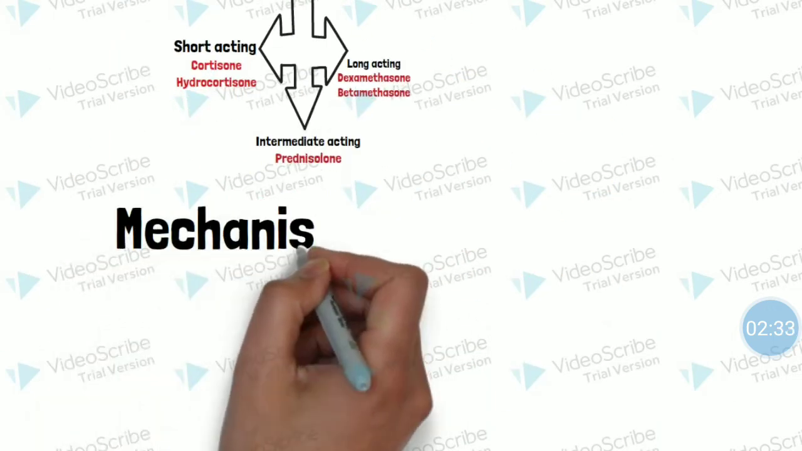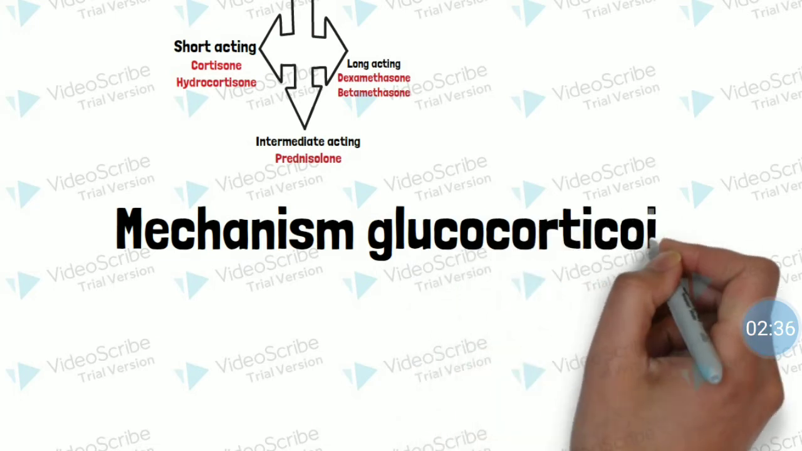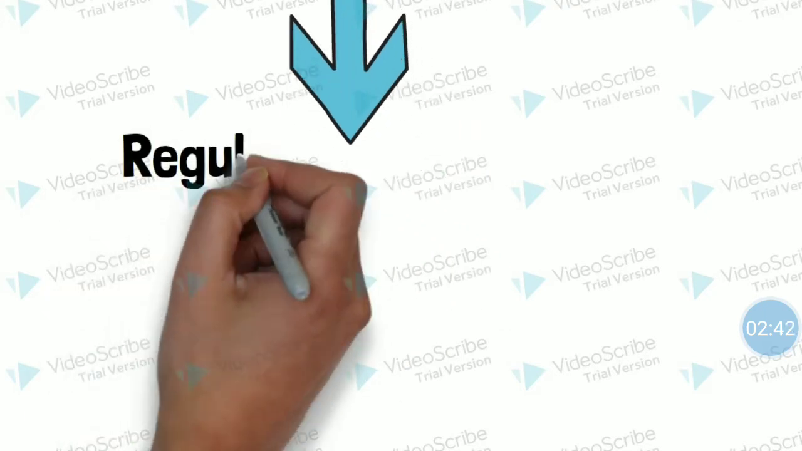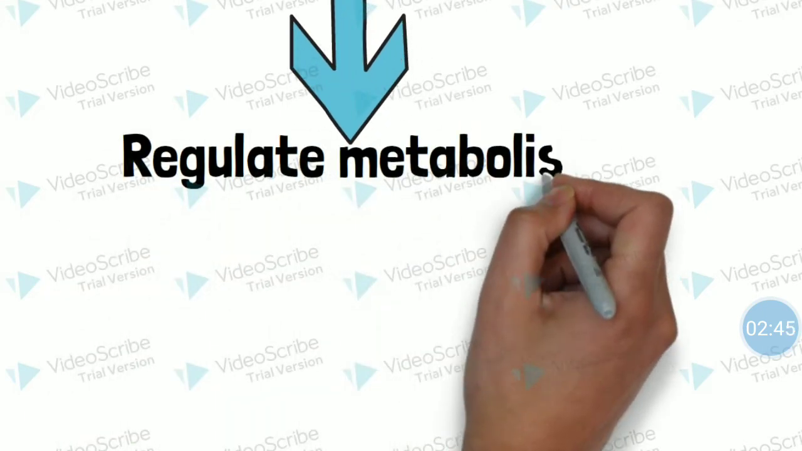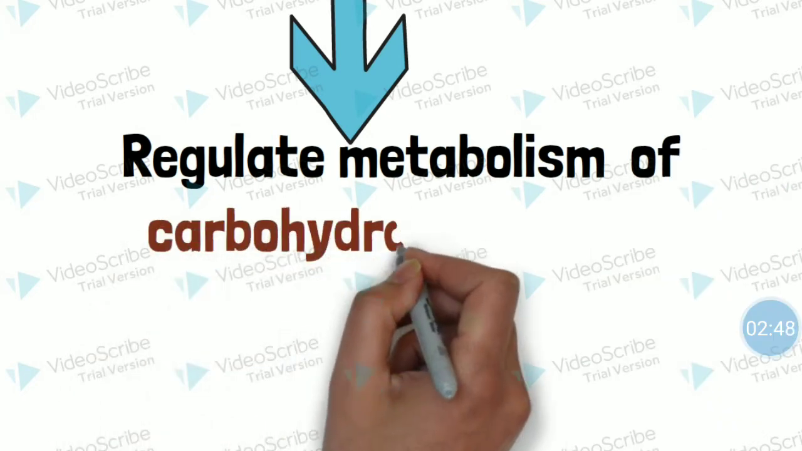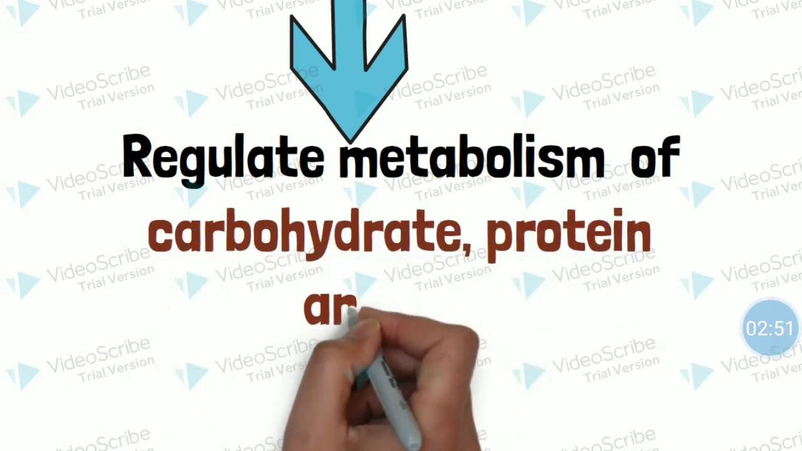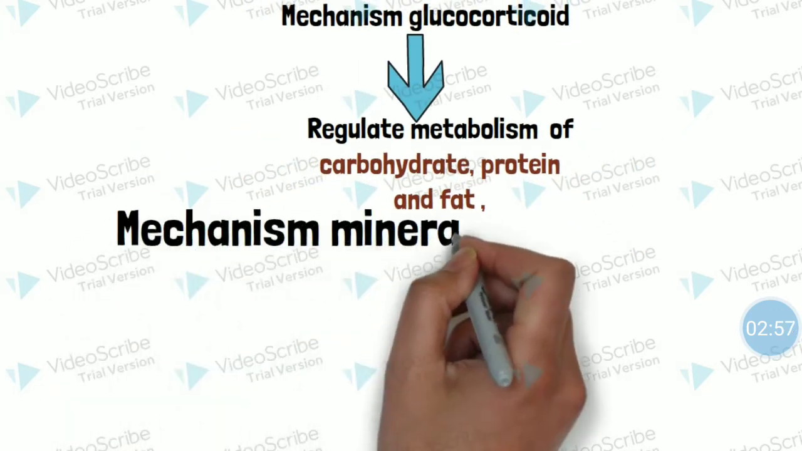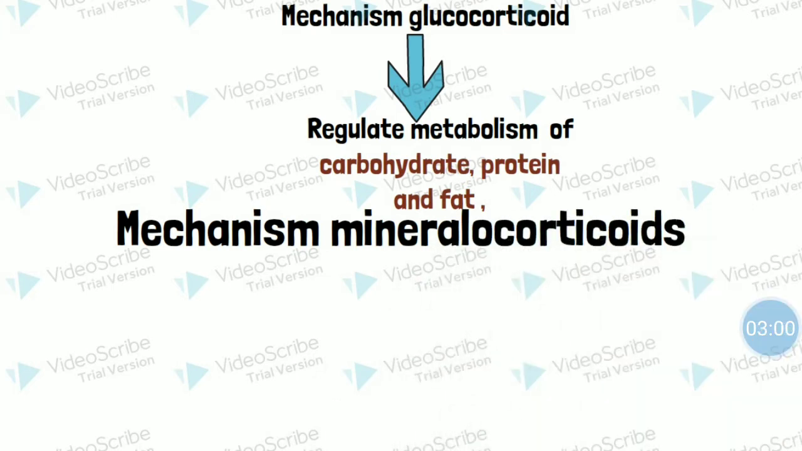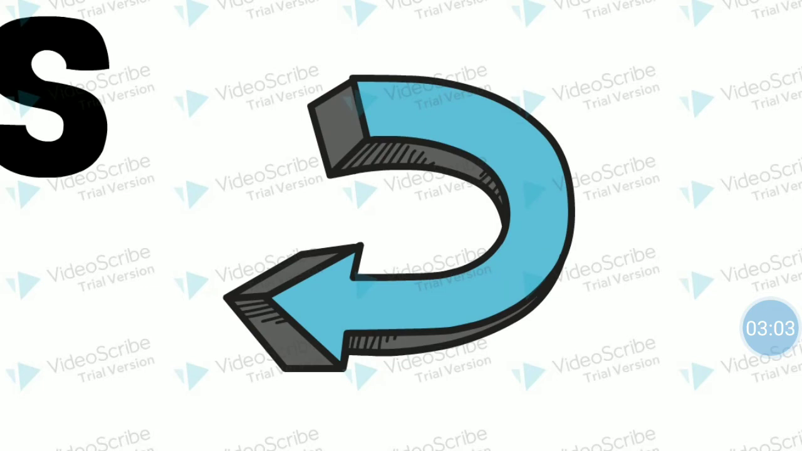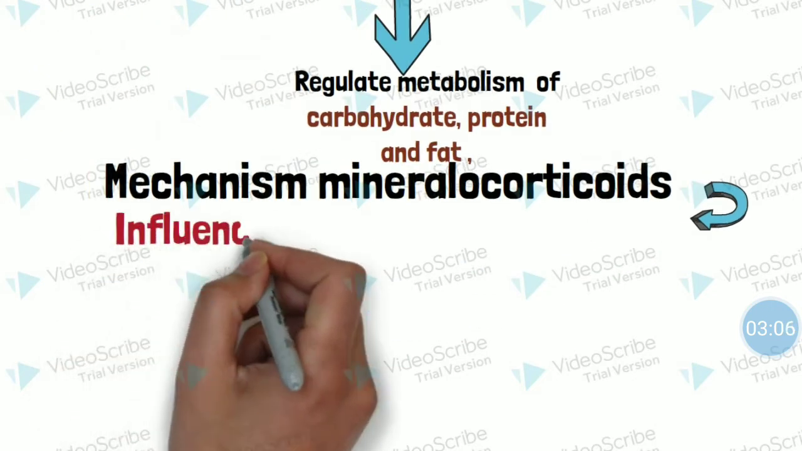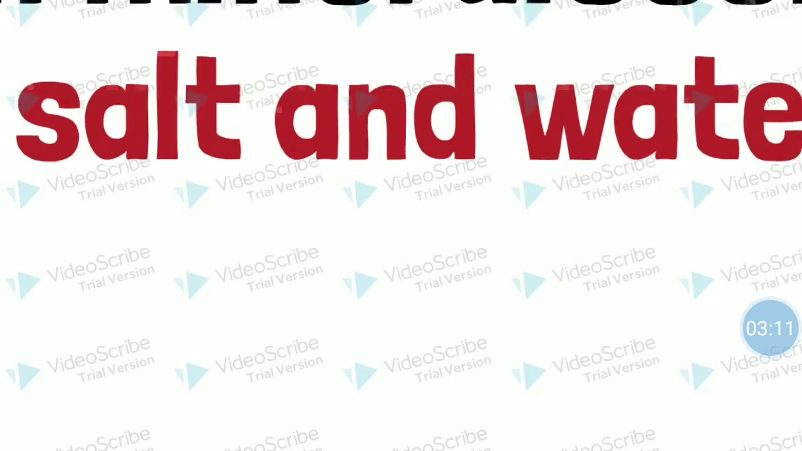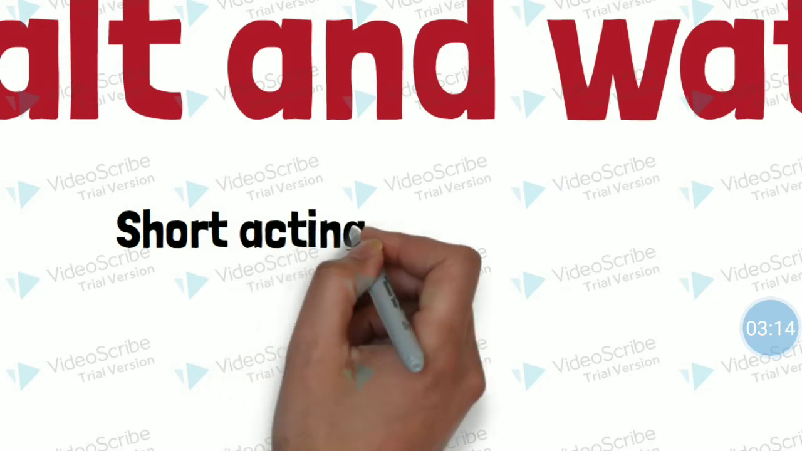Now let us study the mechanism of action of these glucocorticoids. The main mechanism of action of these glucocorticoids is regulation of metabolism of carbohydrates, proteins and fats. That is the basic mechanism of these glucocorticoids. Let us see the mechanism of action of a mineralocorticoid. Like glucocorticoids, they also regulate metabolism, but they influence salt and water balance. That is the main mechanism of these mineralocorticoids.